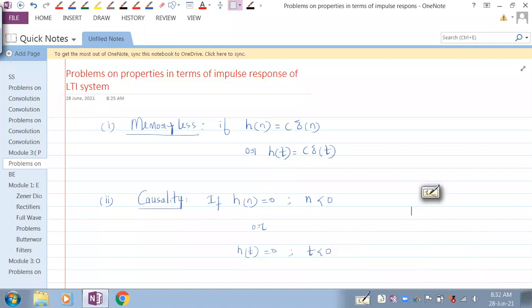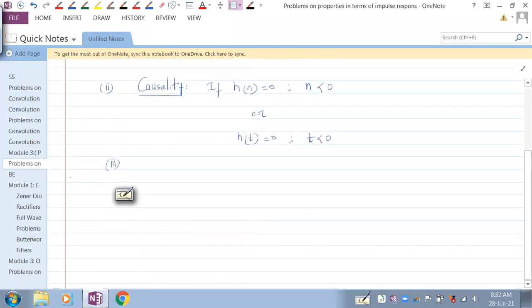Understand that? Now we shall move on with the third property, that is stability. When the system is stable, let us check that. The system is stable if, see here, summation k running from minus infinity to plus infinity, h of k is less than infinity.